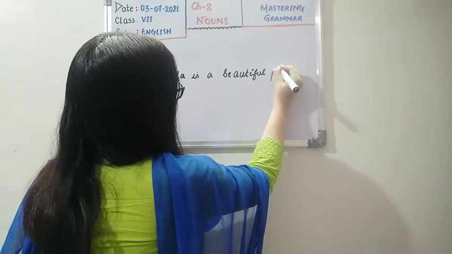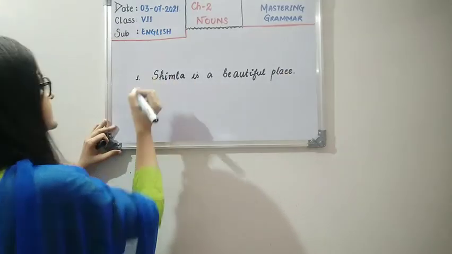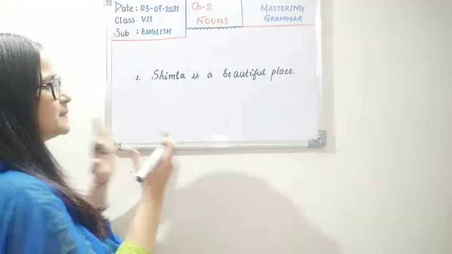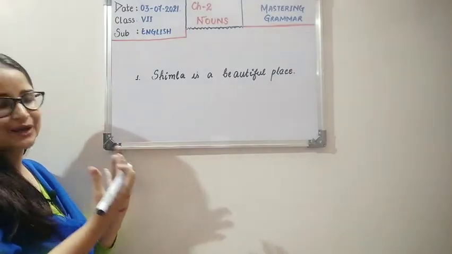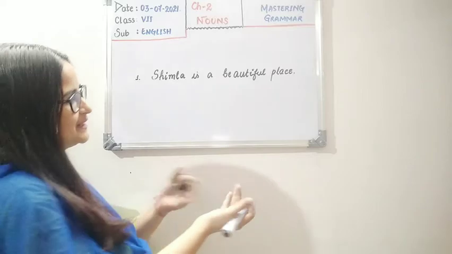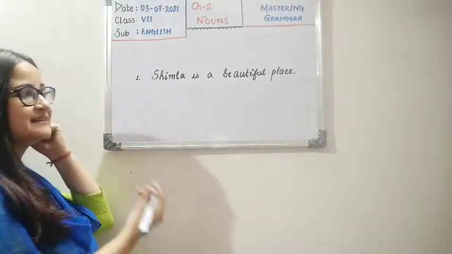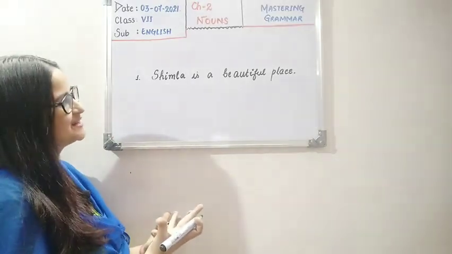So yes children, from our first chapter on sentences, we know that this can be grouped as a sentence. How? Because it has been arranged properly. There is a presence of a verb. There is a subject and a predicate. We have used a full stop at the end of the sentence. And this is an example of a declarative sentence.